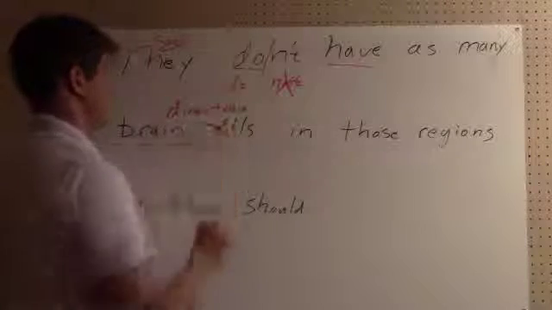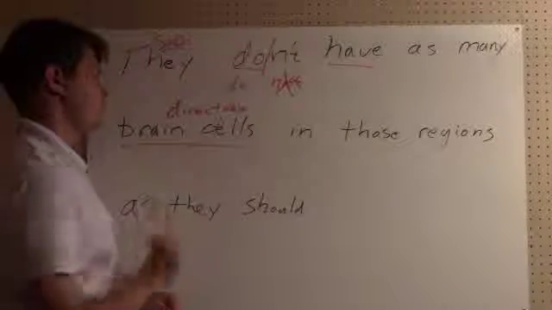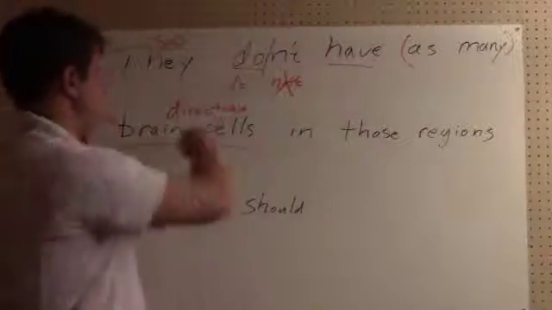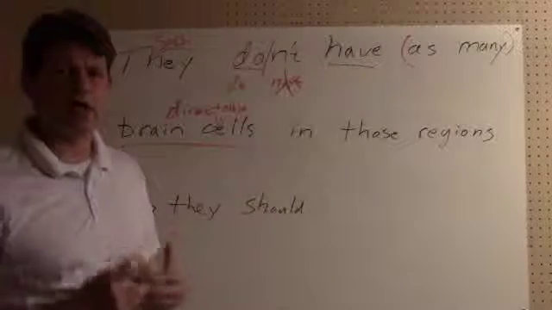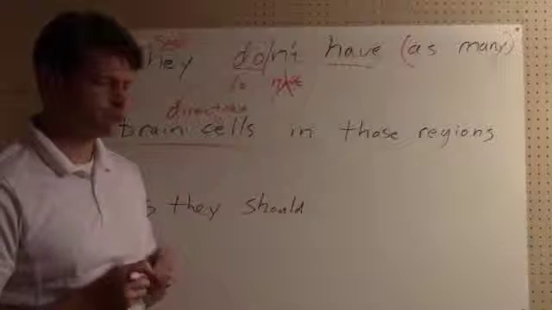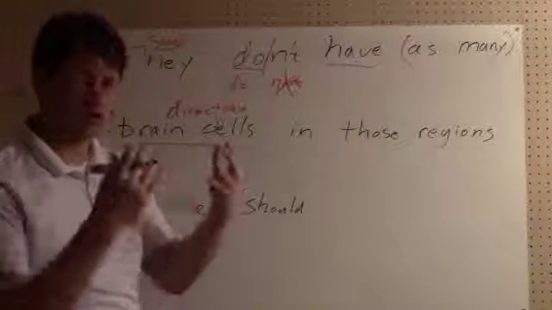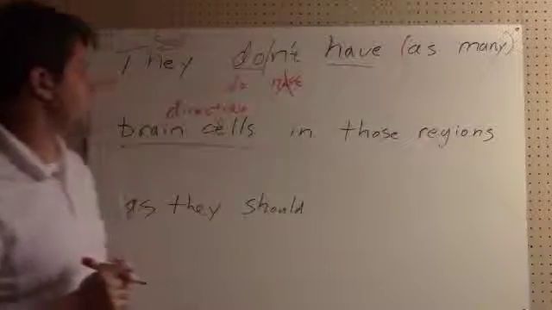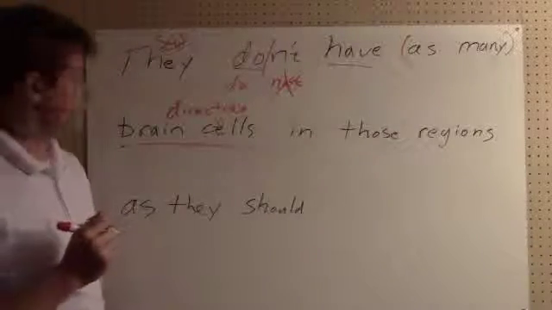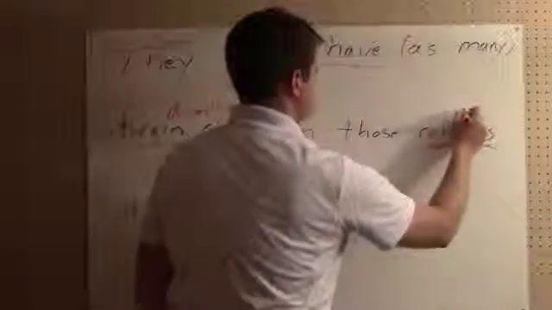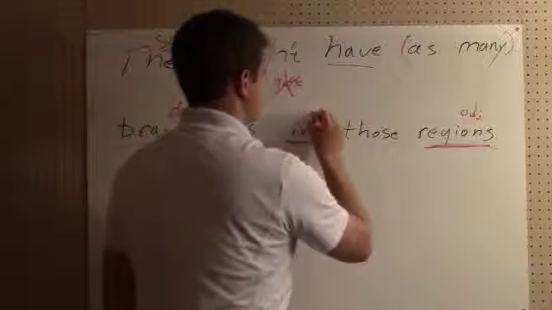Or you can just think of cells as your direct object and brain being an adjective describing those. As many is like a two-word adjective also describing the cells, okay? So sometimes you have two-word prepositions, like according to is a two-word preposition. Here we have a two-word adjective, as many. We have a prepositional phrase: preposition in, what? Regions, that's the object of the preposition.